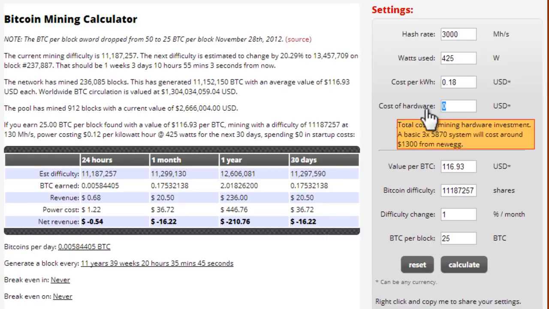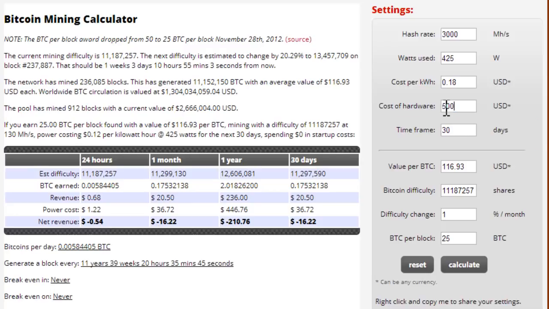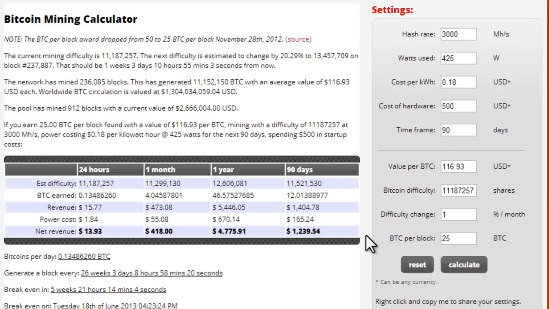Cost of hardware, let's just say it cost me $500. Maybe I had to buy a new graphics card. Time frame, 30 days. I'm going to bump that up to 90, 3 months. Keep all those settings the same. Calculate. You can see here that in 90 days, 3 months, after spending $500, I would have made $1,239. I mean, that's pretty good.